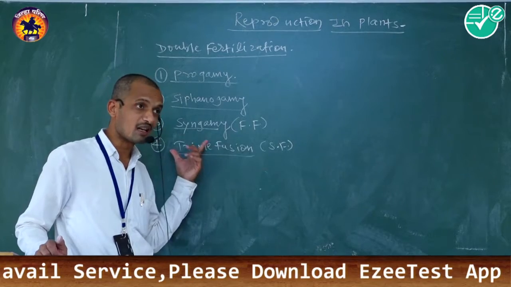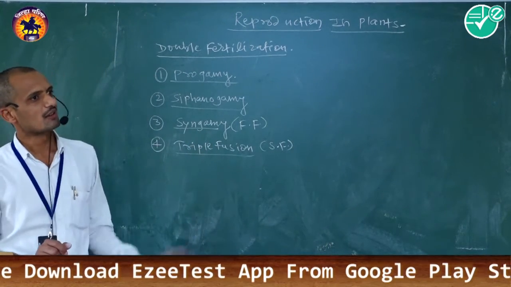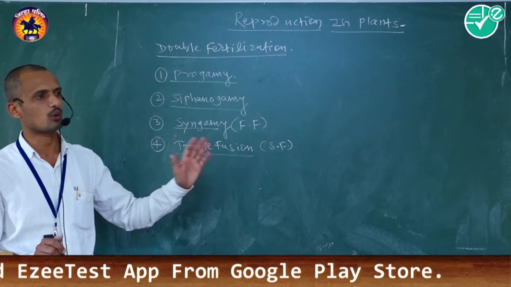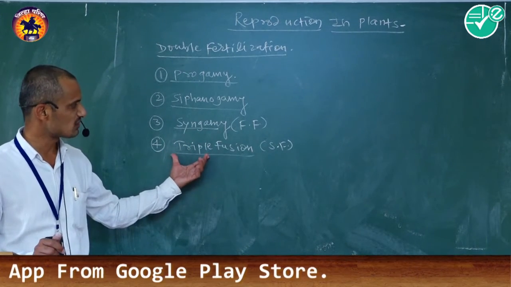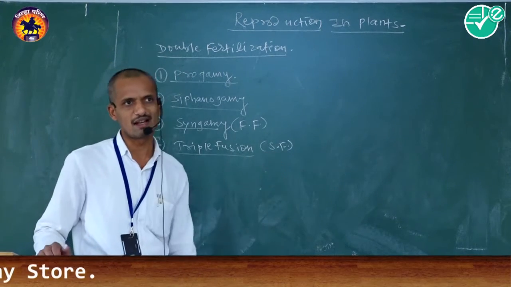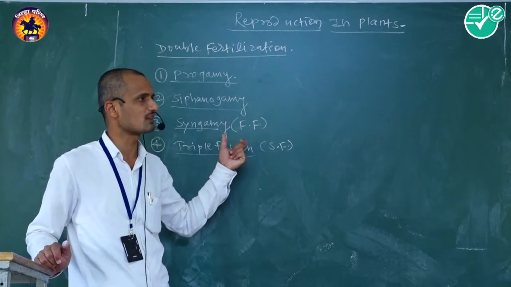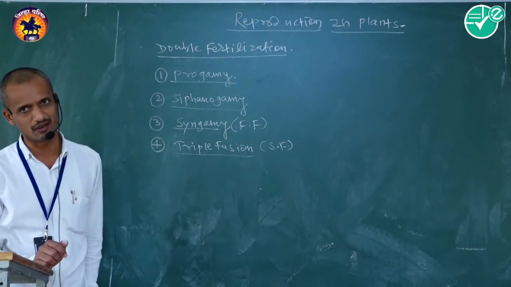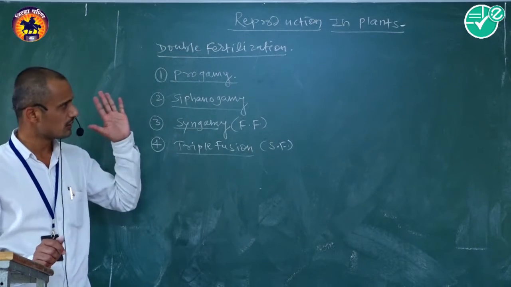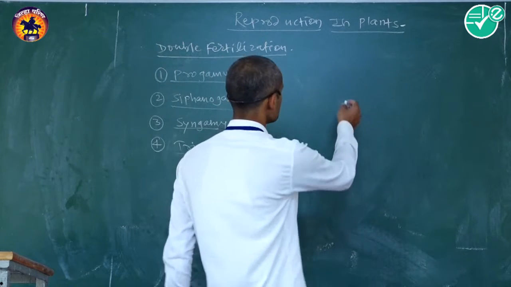Another male gamete fuses with the secondary nucleus to produce a triploid primary endosperm nucleus, that is called triple fusion, also known as second fertilization. That is the process of double fertilization in angiospermic plants. This process will be discussed in diagrammatic ways.